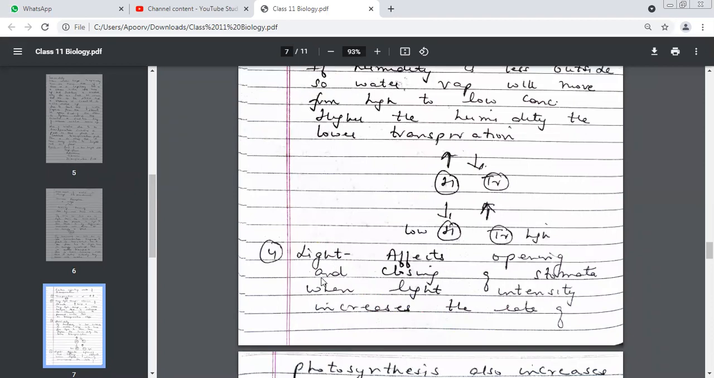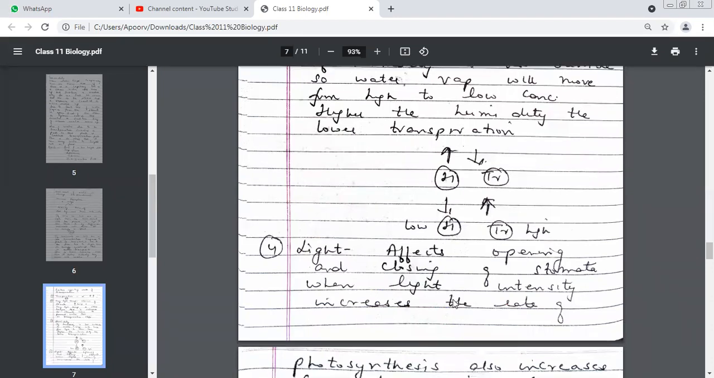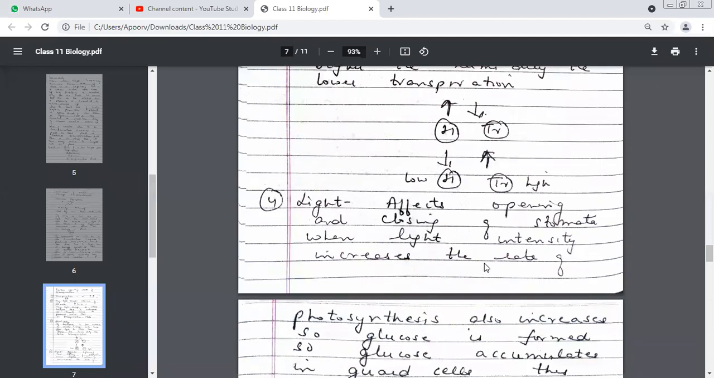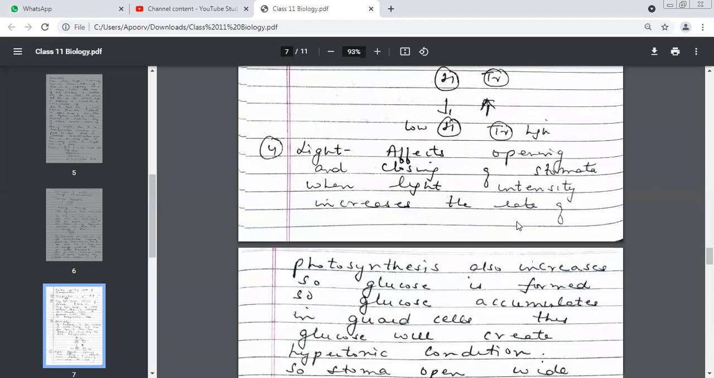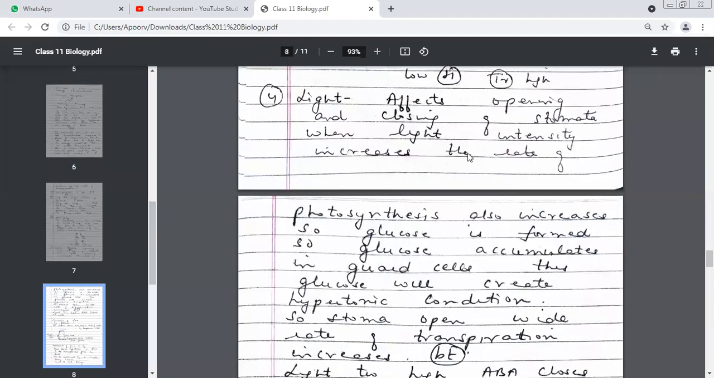Fourth is light, beta. Though light does not directly affect transpiration, still a bit indirectly it affects. How? It affects the opening and closing of stomata. When light intensity increases, the rate of photosynthesis also increases. You agree? That means more glucose is being formed, and extra glucose is deposited in guard cells. Where will it get deposited? Guard cells.